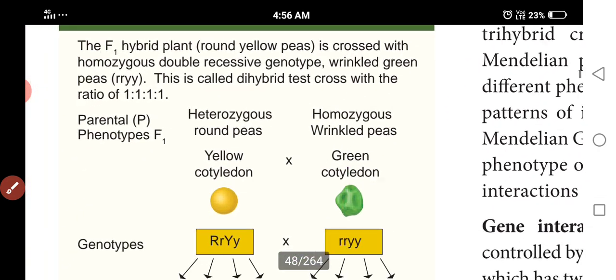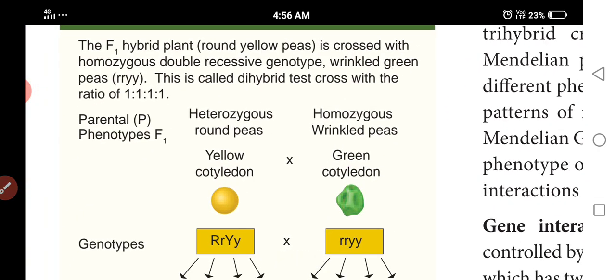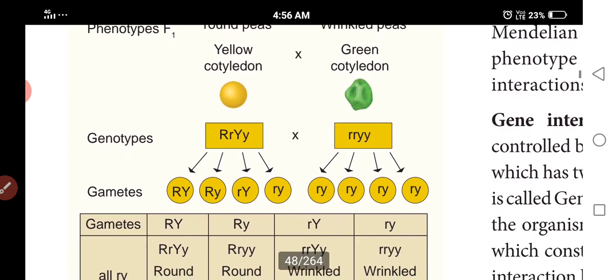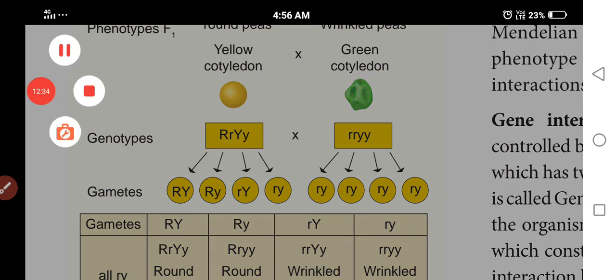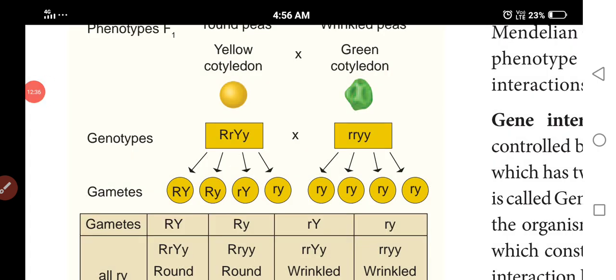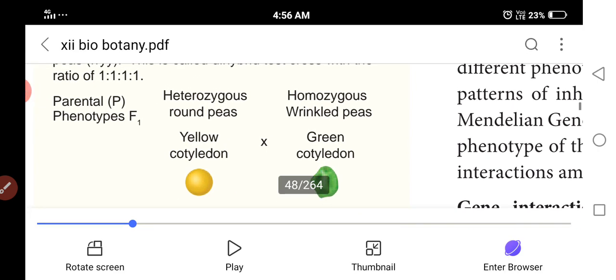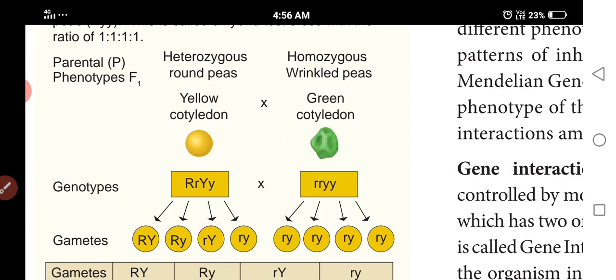Dihybrid test cross: the F1 hybrid plant is crossed with a homozygous double recessive genotype, wrinkled green pea, because this is a dihybrid. This is called the dihybrid test cross, with the ratio 1:1:1:1. These are the phenotypes of the parent plants: heterozygous round peas, homozygous wrinkled peas, yellow cotyledon and green cotyledon.